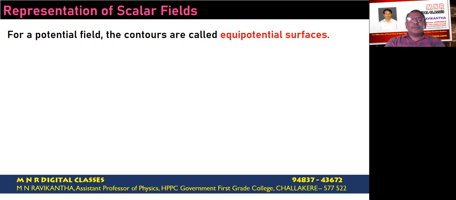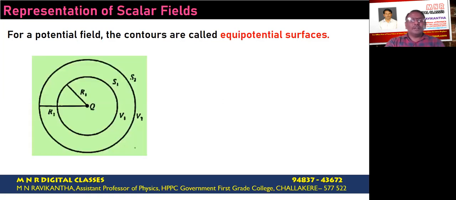Now let us consider one more example which is related with electrostatics. Now consider a potential field due to a point charge. Now observe here, we have a point charge, and the electric potential due to this point charge at two different points is given. Let us say at the first point V1, at another point V2. We know that if we draw concentric circles with radii R1 and R2, that represents a locus of all the points. Say if we draw a circle with radius R1, that represents the locus of all points having the same